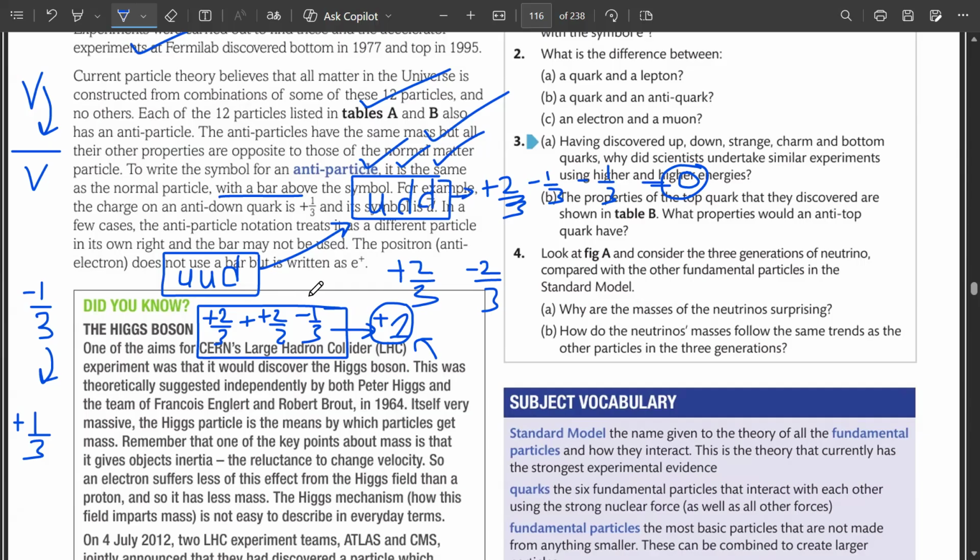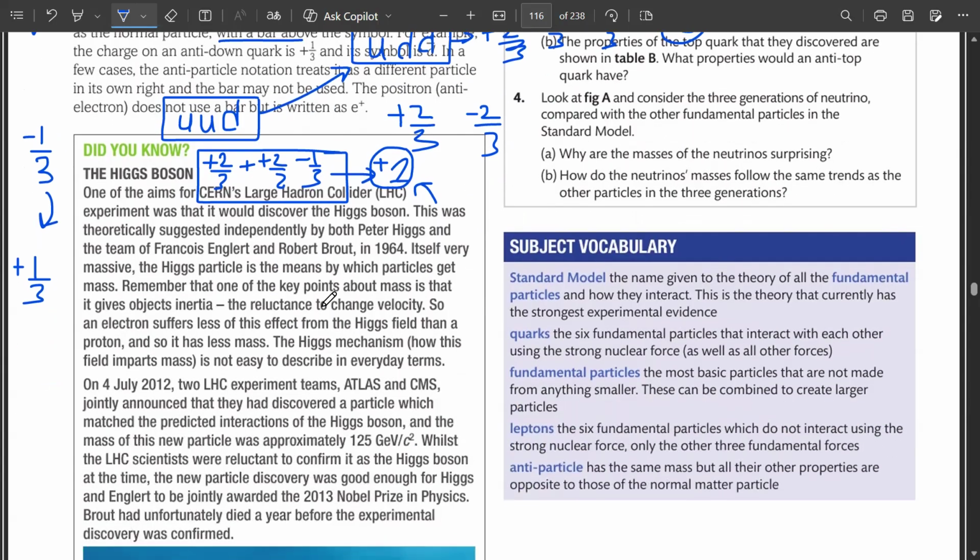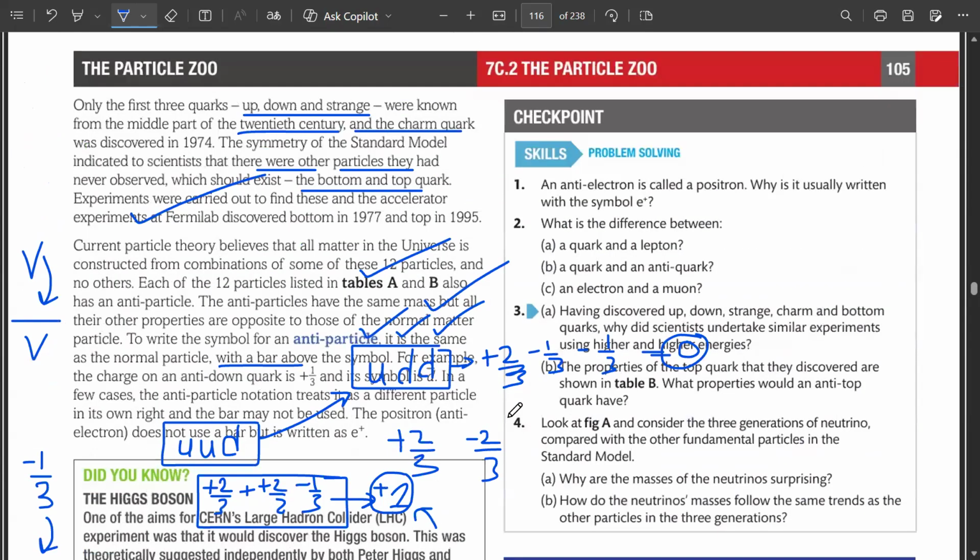Electrons are fundamental. Electrons don't contain anything. इलेक्ट्रॉन खुद ही सबसे छोटे हैं. इससे छोटी चीज नहीं है कोई. Protons and neutrons से छोटी चीज क्वार्क्स थी. Protons and neutrons are made up of quarks. Electrons are not made up of anything. इलेक्ट्रॉन्स ही सबसे छोटे हैं.